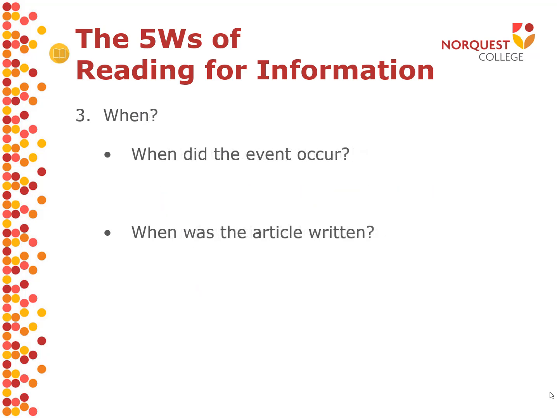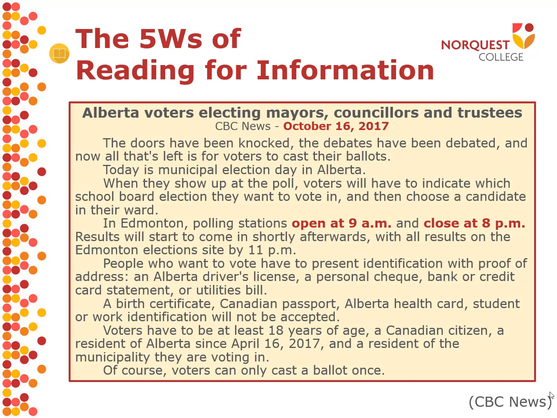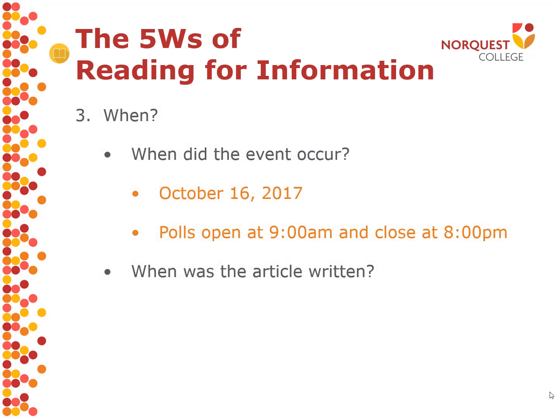The next W is when. When did this event occur? The article indicates that it was written on October 16th, 2017, the day of municipal elections in Alberta. It also points out that the elections will be going from 9 a.m. until 8 p.m. When was the article written? Again, it was written on the day of elections, October 16th, 2017.